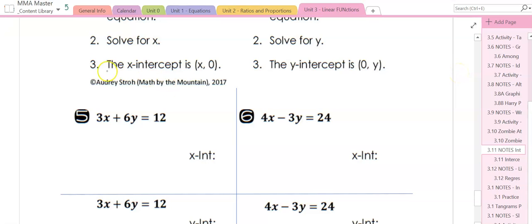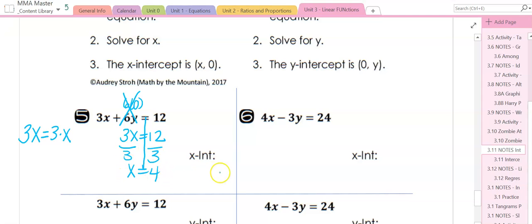So we're going to do these top two up here. And what I tend to do is when you plug in a 0, that 6 times 0 becomes 0. So I just tend to cross it out. And I'm left with 3x equals 12, if y'all see that, because 6 times 0 is 0. I just get rid of it. Now, for the 3 and the x, when a number and a letter are right next to each other, they are multiplying. How do we get rid of multiply? We divide. So x equals 4, which means a point is x comma y. And if you'll see right up here, it tells you it's x comma 0. So 4 comma 0 is where that one crosses the x-axis.